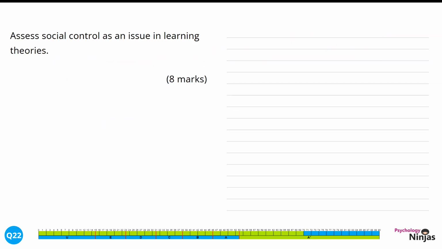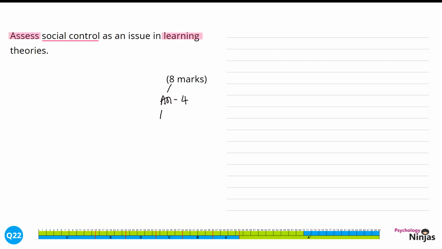Assess social control as an issue in learning theories, 8 marks. This question has the command word assess, which means we need to explain, evaluate, and form judgments in relation to the content. Our question is focused on social control as an issue in debate within psychology, and we're having to explain this particular debate. There are 4 marks available for our explanation, talking about the content involved within social control. The focus of our discussion needs to be on learning theories, and our examples need to come from there.